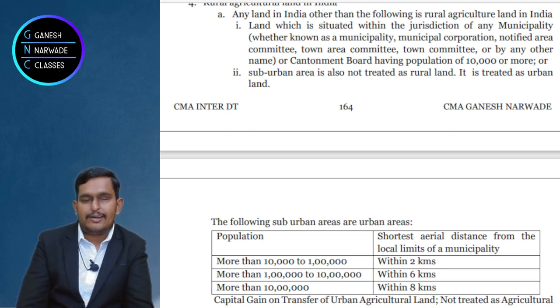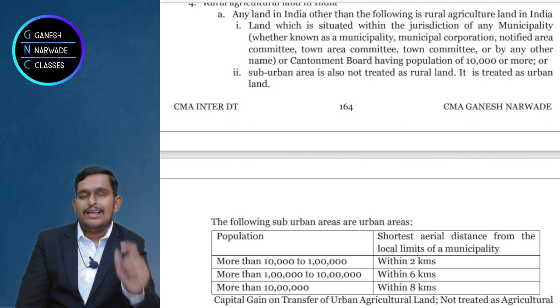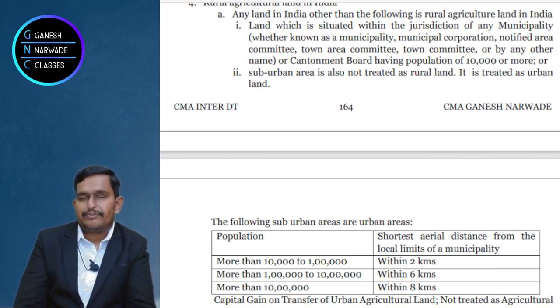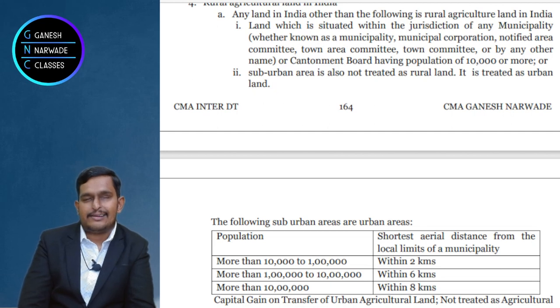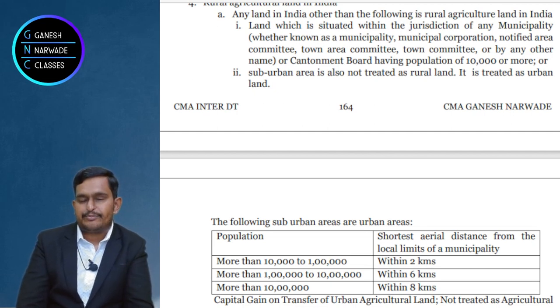Okay. Clear to all of you? Very good. Now, I said that rural agricultural land in India is not a capital asset. So that means rural agricultural land in India is not a capital asset.